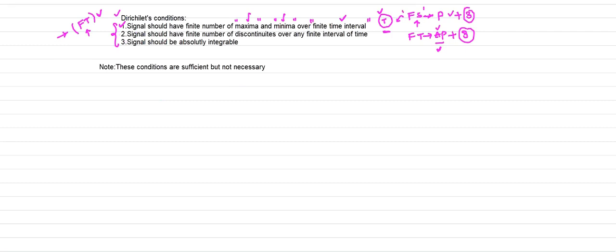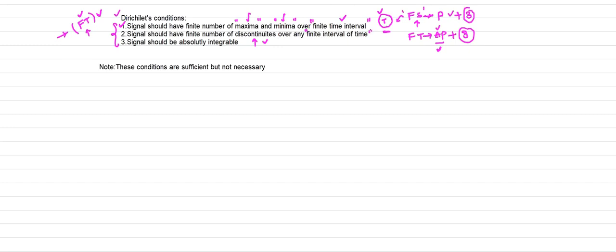Next, the second condition: the signal should have a finite number of discontinuities. I explained the concept of discontinuities in the case of Fourier series, where we studied all these conditions elaborately. I will repeat the same conditions for the Fourier transforms. The signal should have a finite number of discontinuities over a finite interval of time.